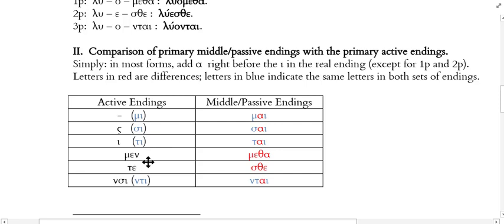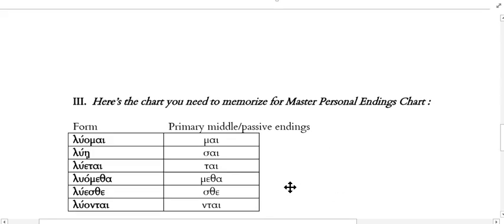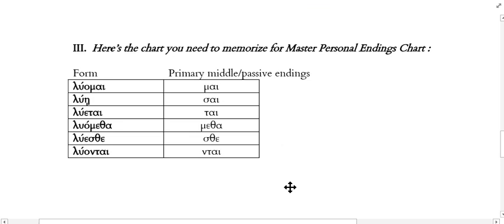-μεν and -τε for "we" and "y'all" on the active primary, middle passive primary -μεθα and -σθε, sort of similar, a little bit different. And then we have -νσι for our third plural ending and -νται. Again, I'm just inserting an alpha here, and I've got my middle passive endings. So there's a lot of similarities and patterns to it. So let's read the forms, okay?